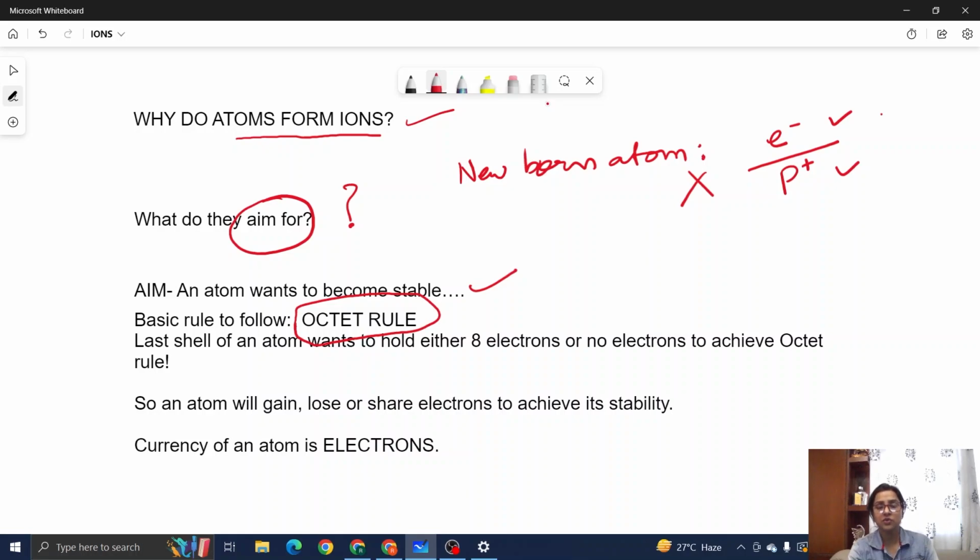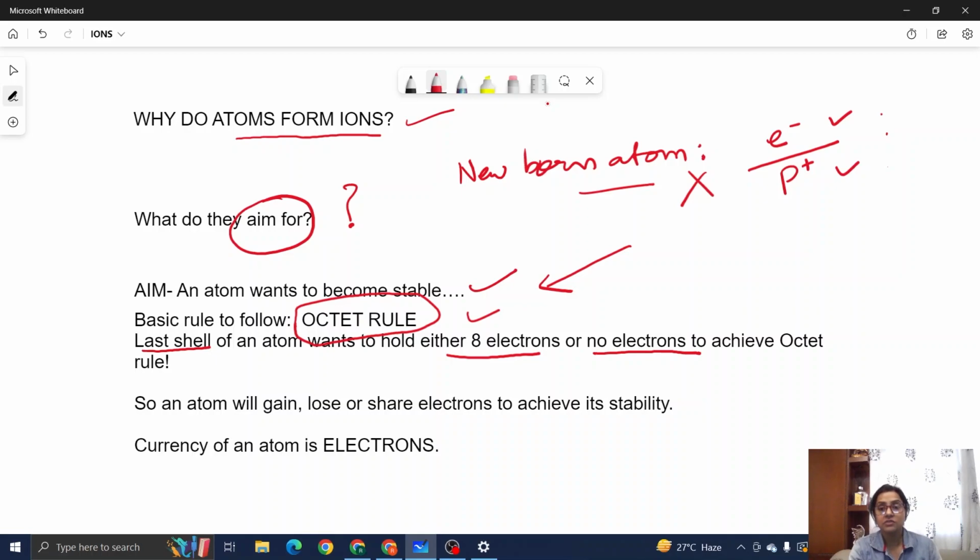Now, what is this octet rule? More and more new words. Very confusing, right? Let me make it a little easier for you. Octet rule. An atom says, okay, just listen to this while keeping this atom in your mind. A newborn atom comes having the same number of electrons and protons. But then it wants to become stable, and right now this atom is not stable. So it is going to achieve its octet rule. To achieve this octet rule, this atom says that my last shell should have either 8 electrons or I'm okay to have no electrons at all.